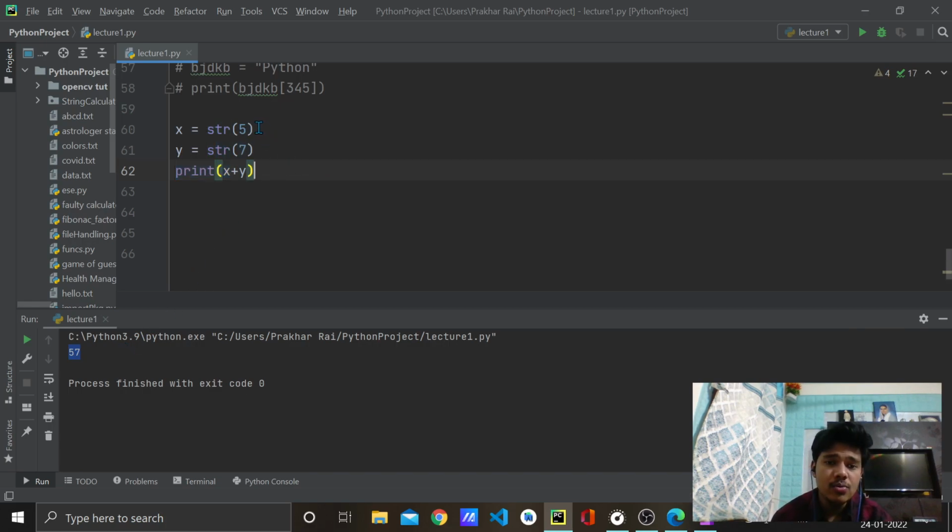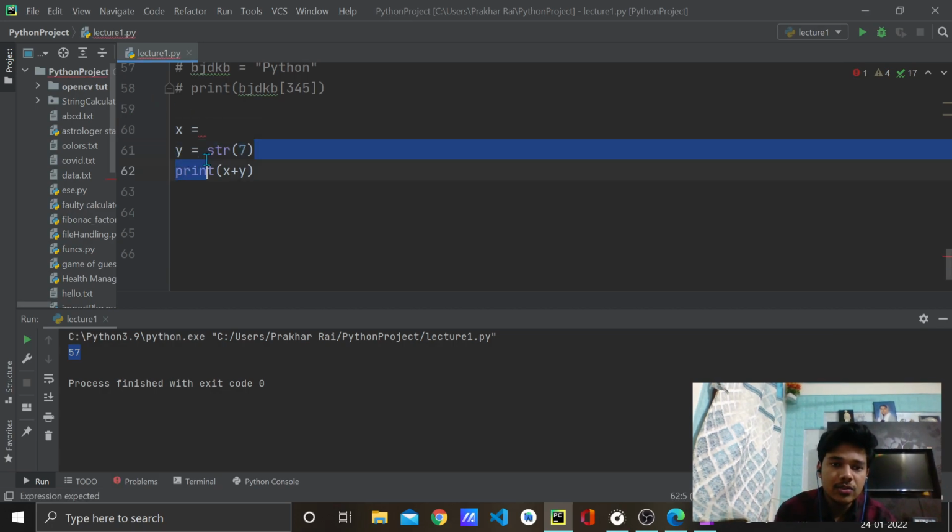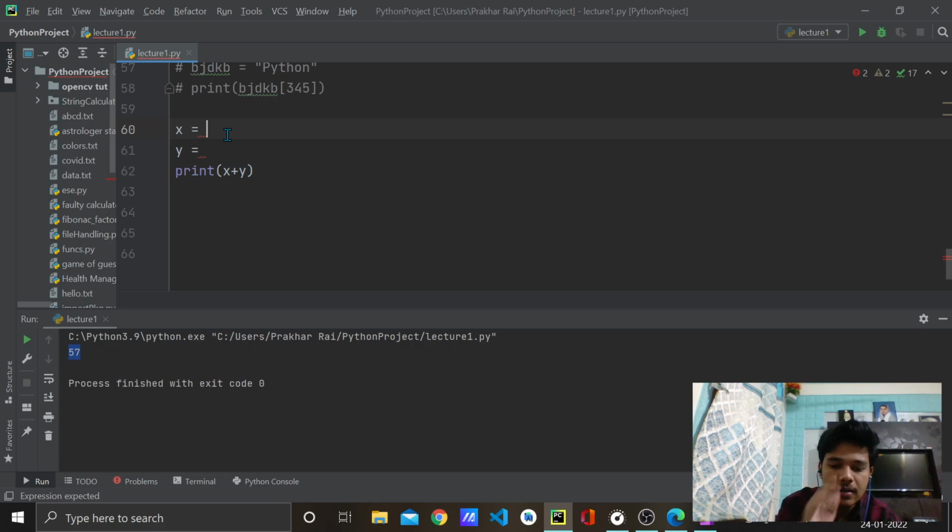But very interesting question, can you convert an integer into a float? Let's see. Let's say we have x as 3 and then y as 5. First of all, let's run it. It will give me 8. See, 5 plus 3 is 8.